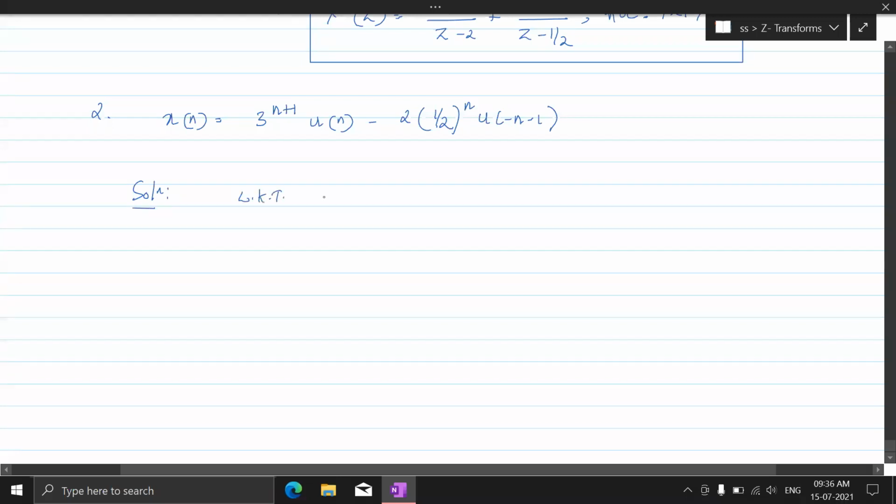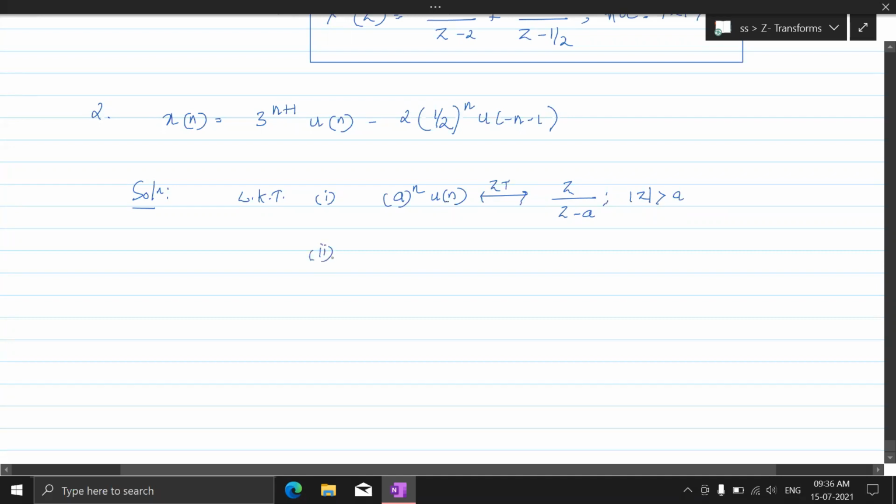In the solution, we know the first thing: Z transform of a power n u of n is z by z minus a with ROC greater than a.